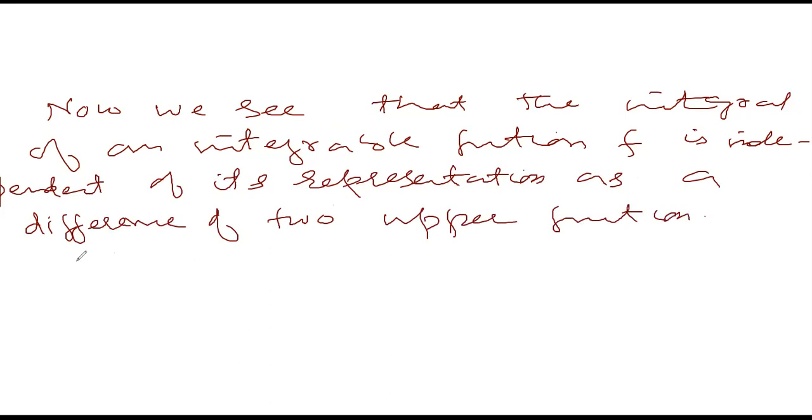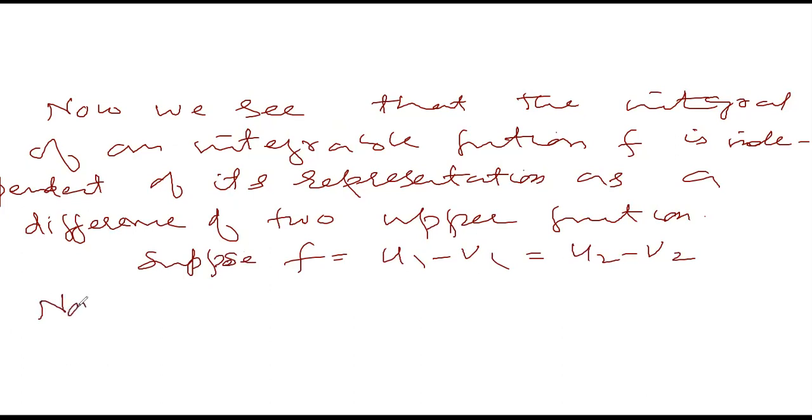So suppose we have two representations. Say f is equal to u1 minus v1, which is equal to u2 minus v2, where u1, v1, u2, v2 are upper functions. Now let us see the integral of f. It's equal to the integral of u1 minus the integral of v1 when it is represented as a difference of two upper functions.